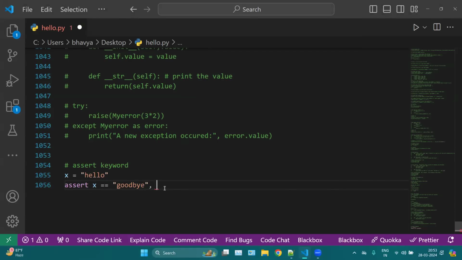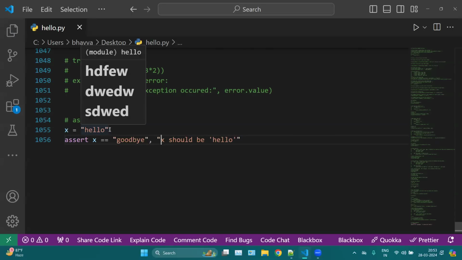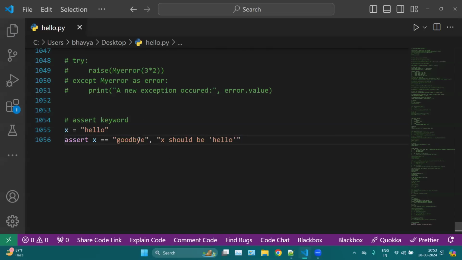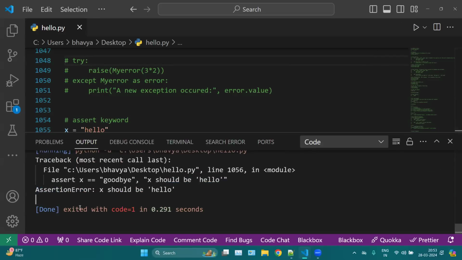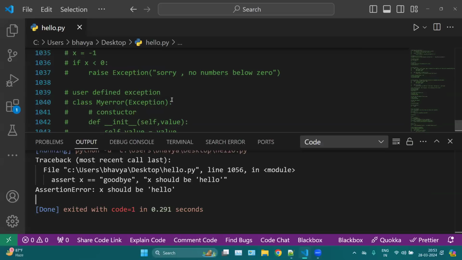Okay, so here we can, let's say, mention x should be hello, like this. If I run this code, we have this error, which is x should be hello, because x is what we are checking for hello, but what I am giving here is goodbye, or you can take any value here. So now this will throw an error. This is known as an assertion error. So this assert keyword is mainly used for debugging code. So you can use assert. You can also use raise exception. It depends on your use case again.